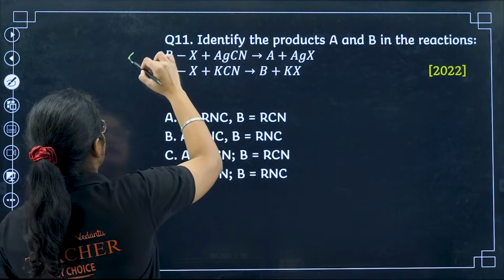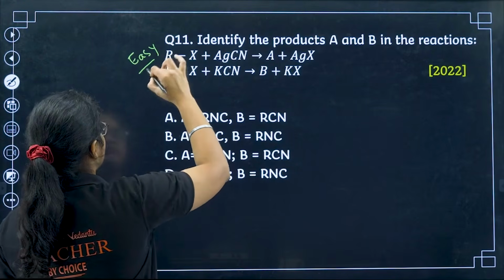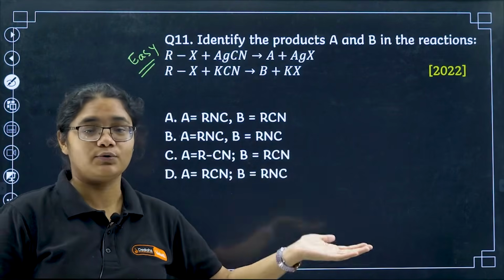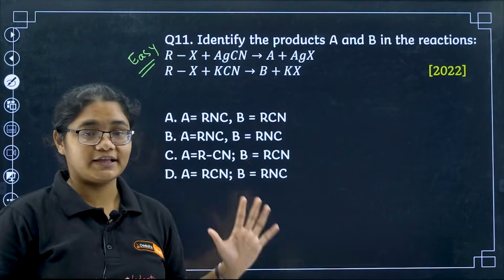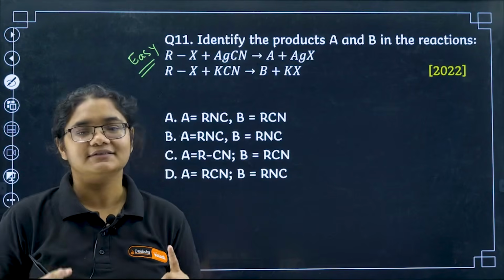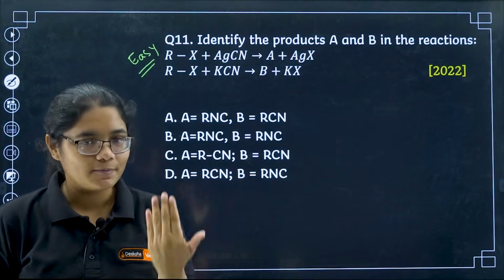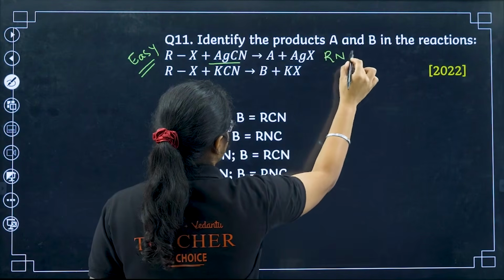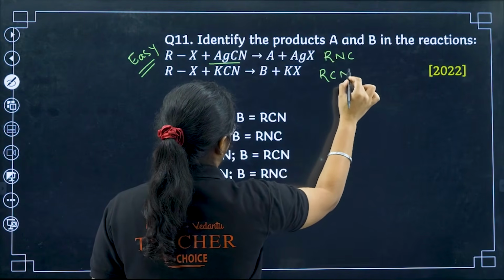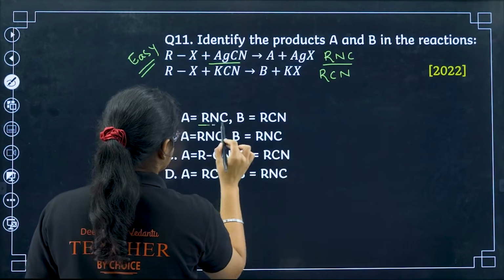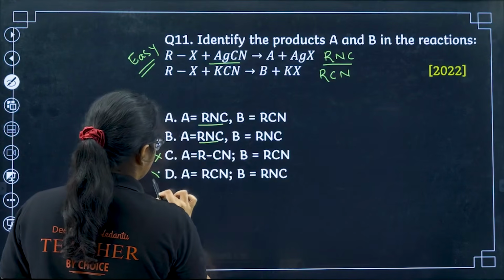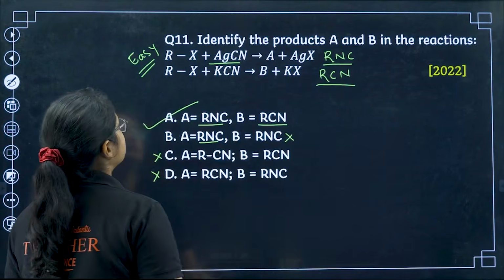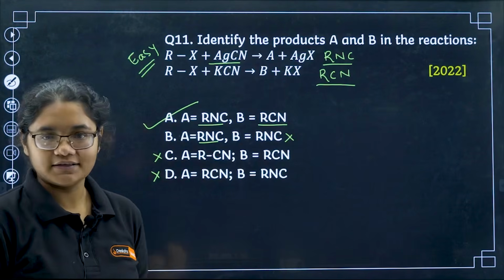So this question is, I'll say, very easy if you have remembered the reactions correctly, and I have specially focused on these 4 reagents, AgNO2 and KNO2 plus these 2 reagents. So if you have done that, definitely this is an easy question. Please pause the video and answer it. With AgCN I will get RNC, and with KCN I will get RCN. So A has to be RNC, these 2 I will delete, and B has to be RCN, so this is also incorrect. Option number A is the correct answer here.